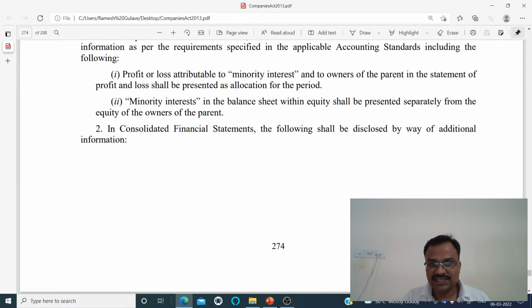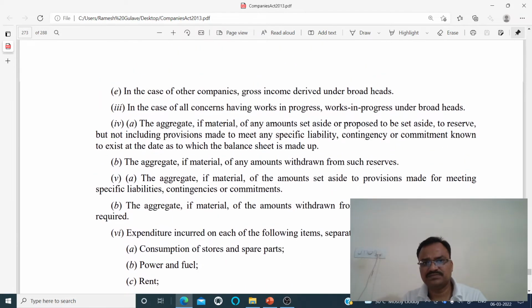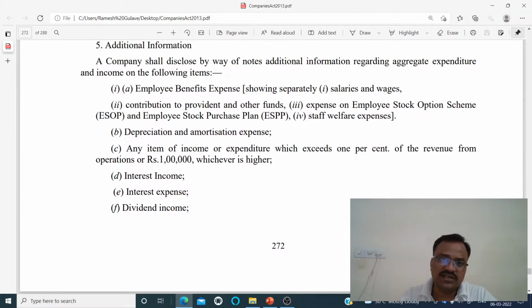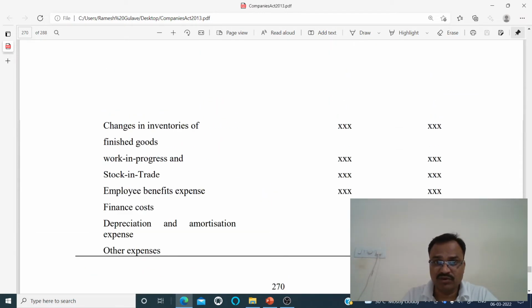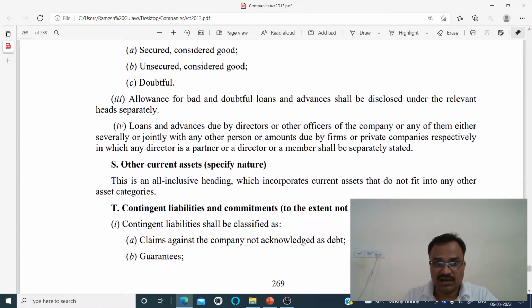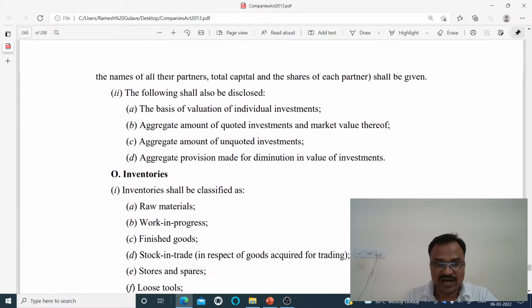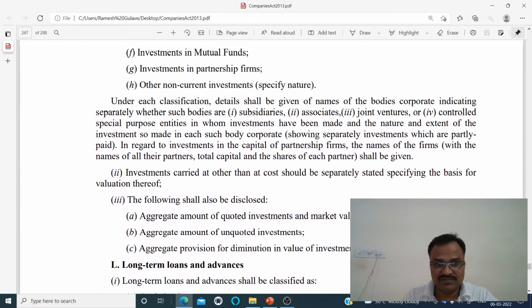See, basically schedules are there to explain the concept, to elaborate the important concepts. As this Act is very vast, let me see if this is related.